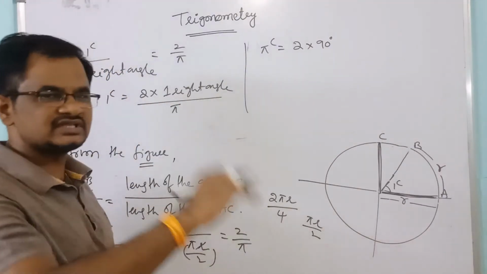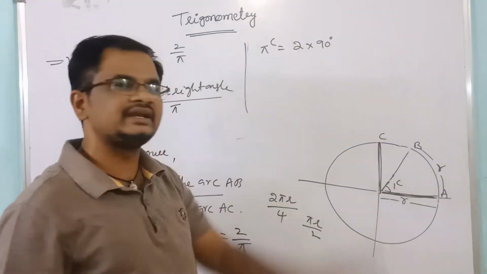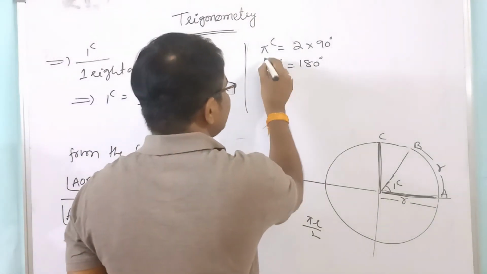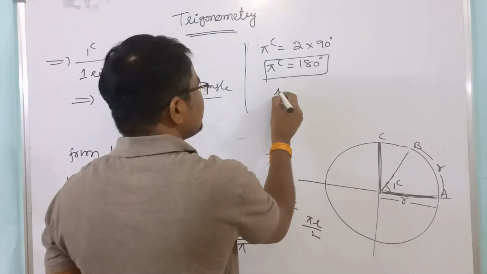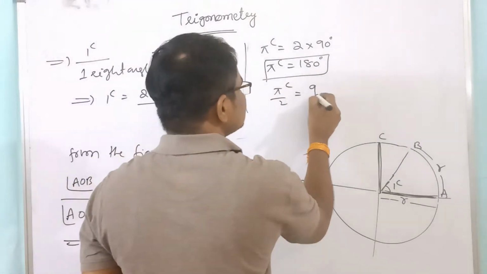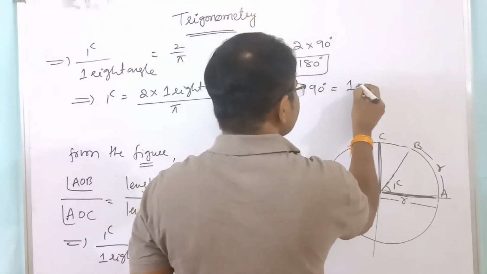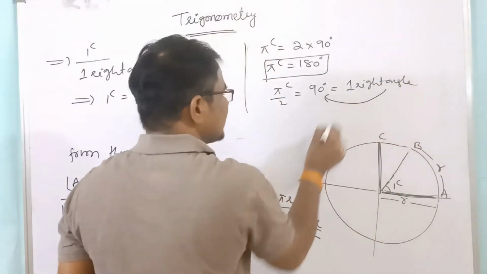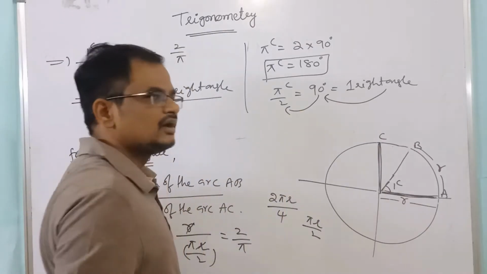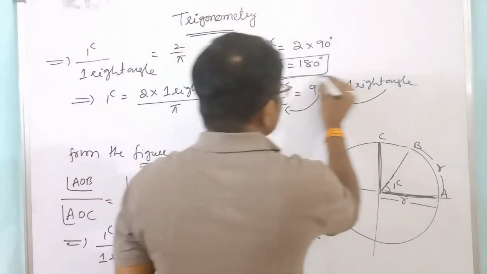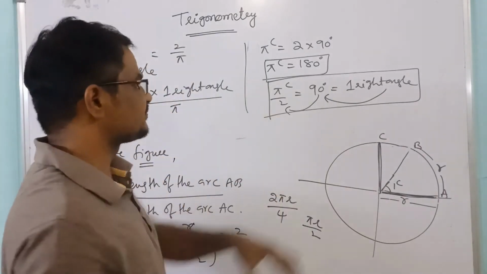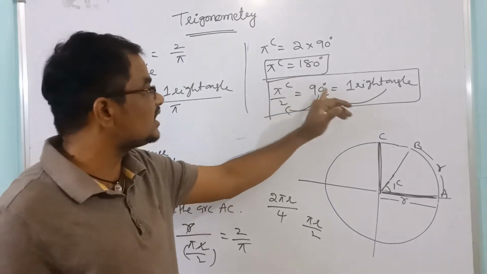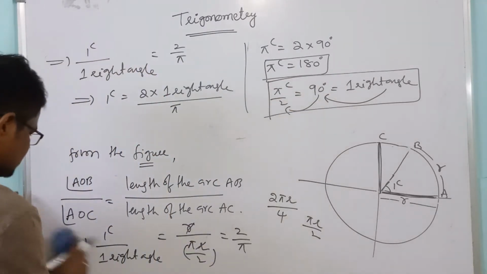Now, according to the sexagesimal system, 1 right angle, how to write? 90 degrees. Now that is equal to pi radians equal to what? 180 degrees. Now pi by 2 radians equal to 90 degrees. That is equal to 1 right angle. So 1 right angle equal to 90 degrees, 90 degrees equal to what? Pi by 2 radians. Means in radian measure or circular system, 1 right angle equal to pi by 2 radians. It is equivalent to 90 degrees.